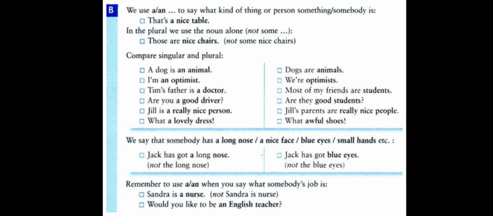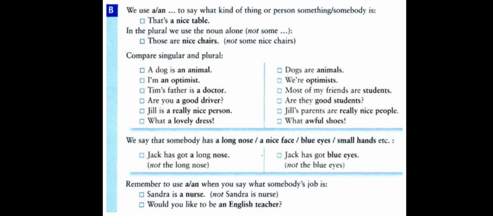We use a or an to say what kind of thing or person something or somebody is. It means we give a certain adjective to the noun. Before the adjective we use the article, so the adjective comes between the article and the noun.